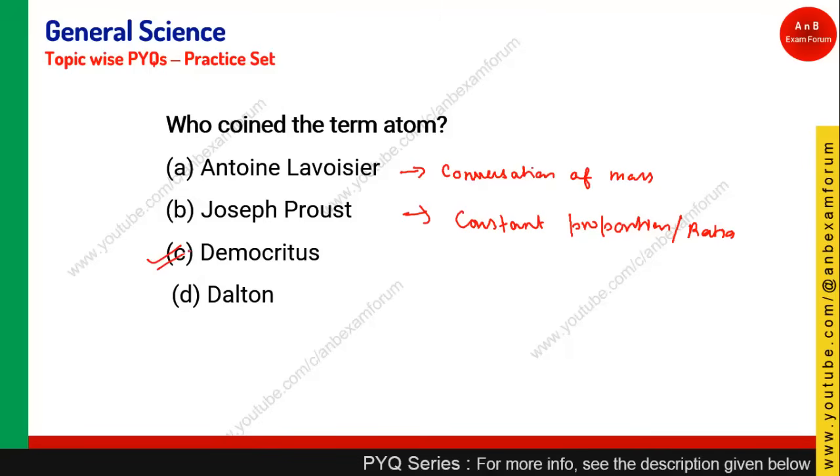So the answer for this question should be option C, Democritus. And Dalton, you should know, is known as the father of atomic theory, and he is the first person who proposed a theoretical model which became the basis for all other models. So the answer C is the right answer.